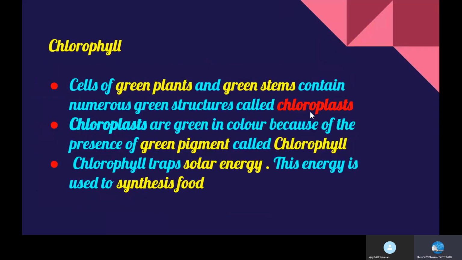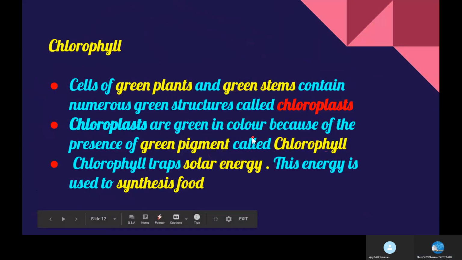Let us learn about each component required in photosynthesis. Chlorophyll: the cells of green leaves and young green stems of plants contain numerous green structures called chloroplasts.